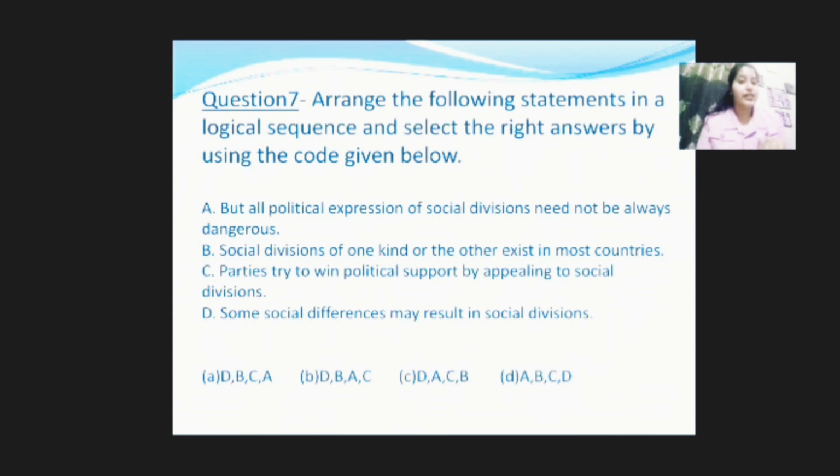That is social difference. Some social differences may result in social division. Social divisions of one kind or the other exist in most of the countries. That is true. And the C part says parties try to win political support by appealing to social divisions that we can see and we are observing in our day-to-day life.